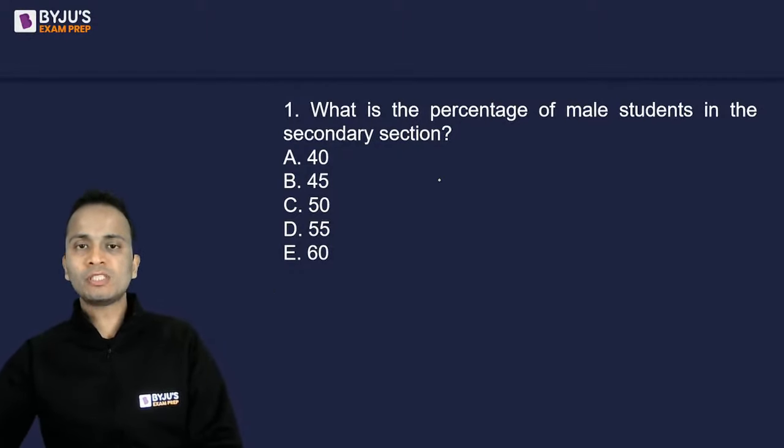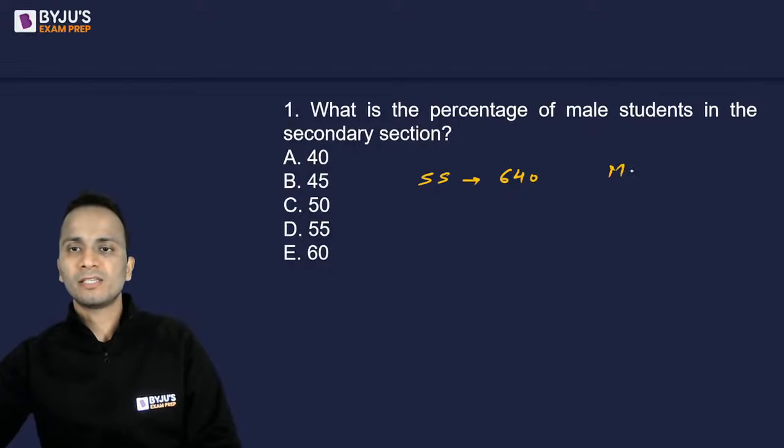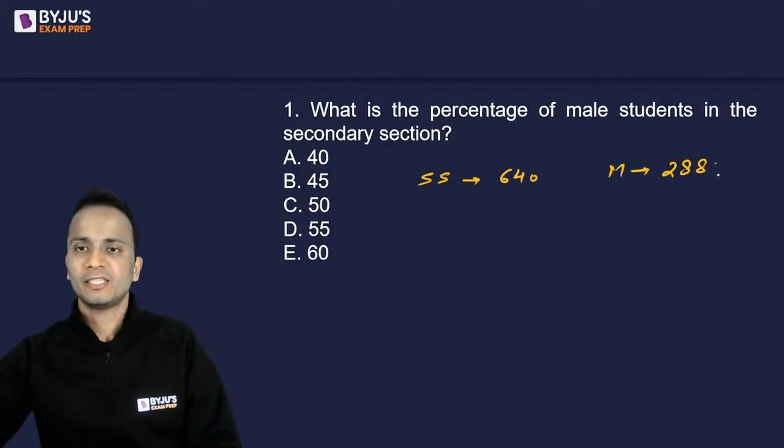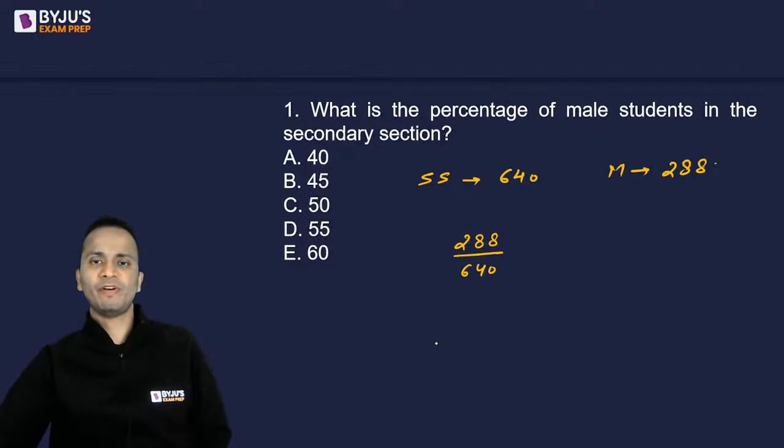So if I talk about the secondary section, the total number of students is 640, out of which the number of males we have calculated as 288. All right, so I just need to find out 288 is what percentage of 640. This is what we have to find out.